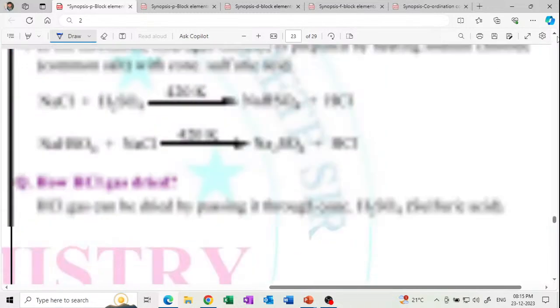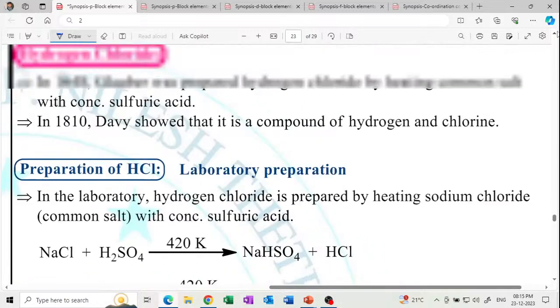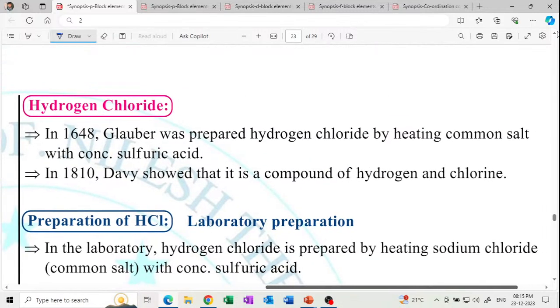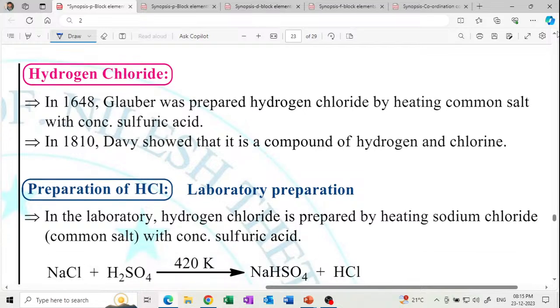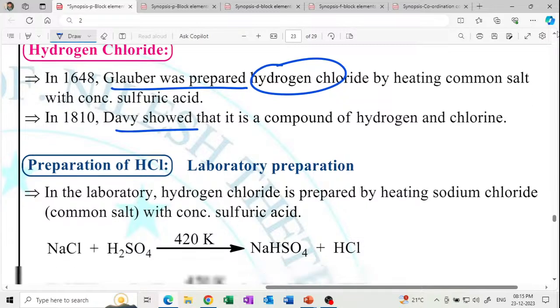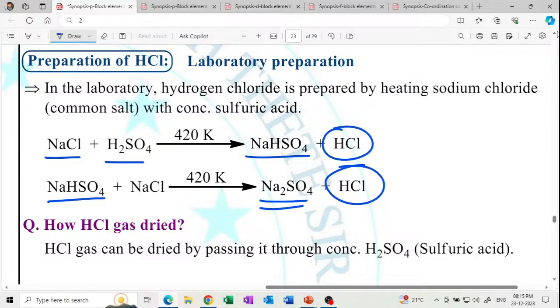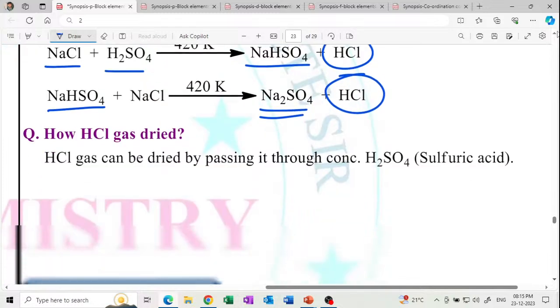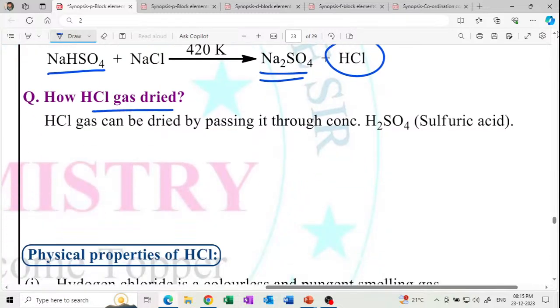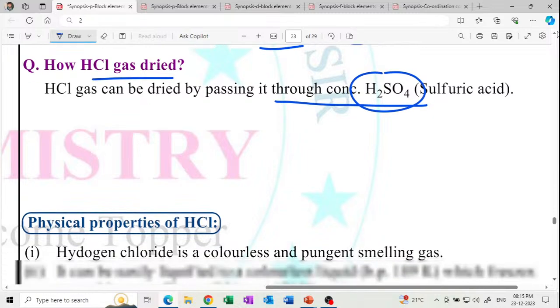Next, hydrogen chloride. Hydrogen chloride is prepared by heating common salt, the Davy process. Laboratory preparation of hydrogen chloride: NaCl plus H2SO4 gives sodium bisulfate, and NaCl with sodium bisulfate gives sodium sulfate and HCl. There is formation of HCl. And how is HCl gas dried? Just by passing it through concentrated sulfuric acid.